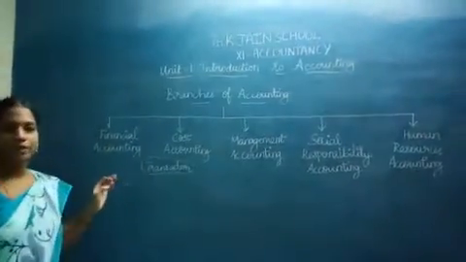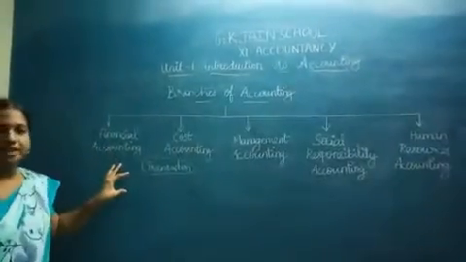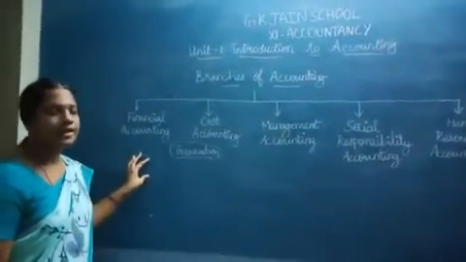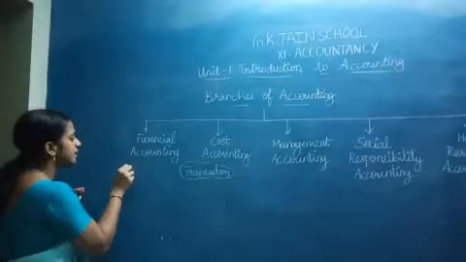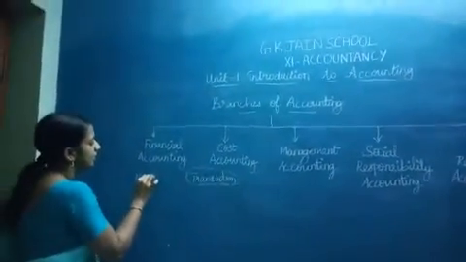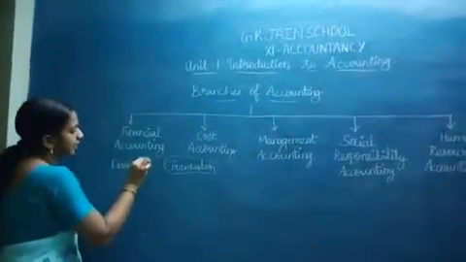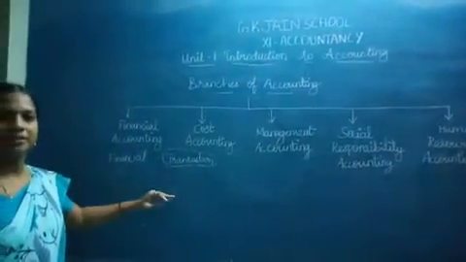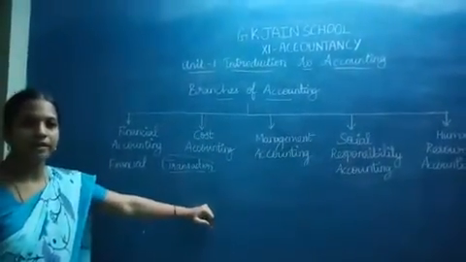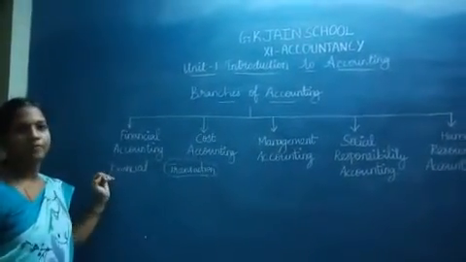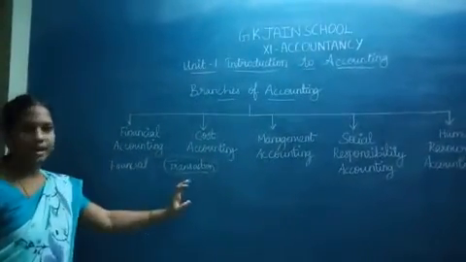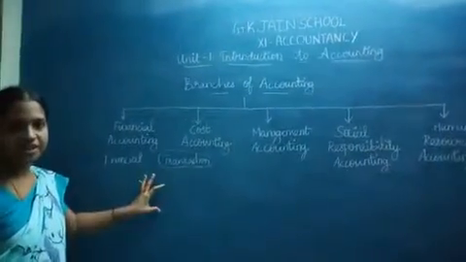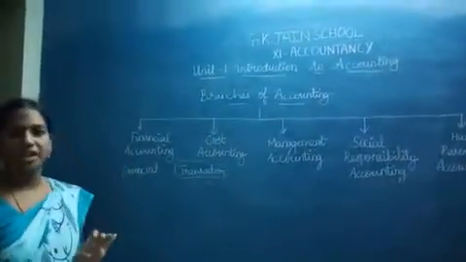Now let me go to financial accounting. In financial accounting, you will have all the financial transactions. I told you about transactions: whenever money's worth or goods are transferred from one person to another, that is a financial transaction. Whenever we have a financial transaction, it comes under financial accounting.